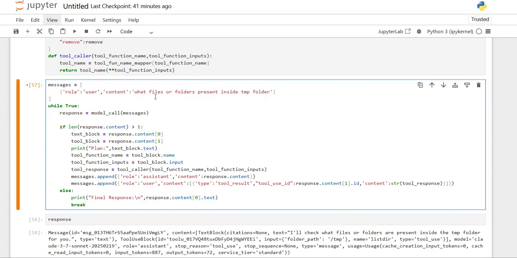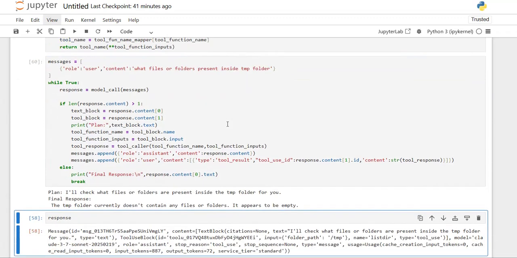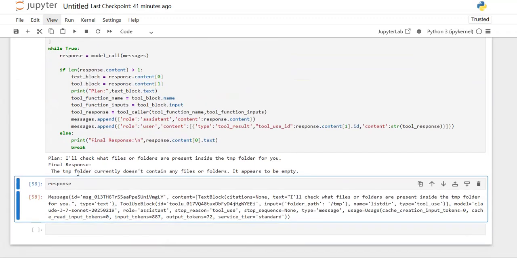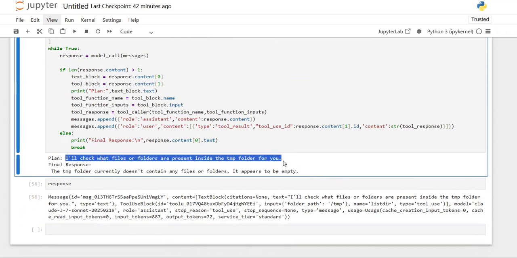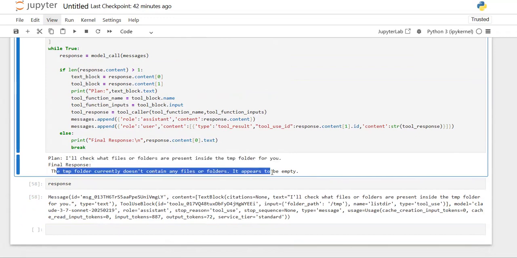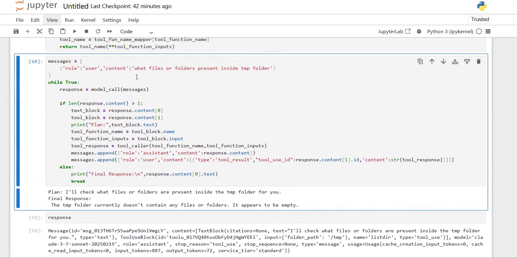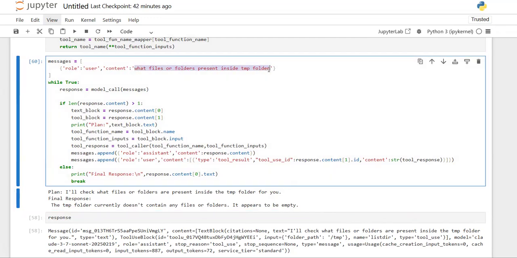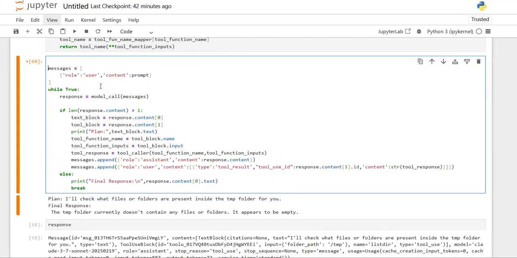Yes. So in this message, what I'm asking is what files or folders are present. If I execute this, you can see I got the final response. Like first the plan, I'll check what files or folders are present inside the temporary folder. Final response, you can see the temporary folder does not contain any files or folders. Now in place of here we can pass any input, like in general we can think of it like a user prompt for a chatbot. So let's make the chatbot with these.